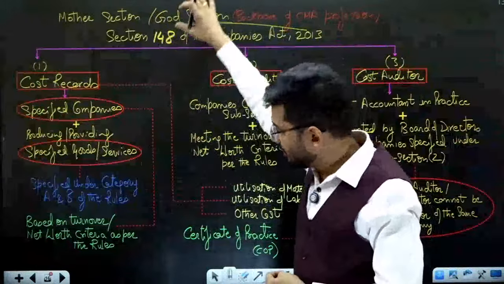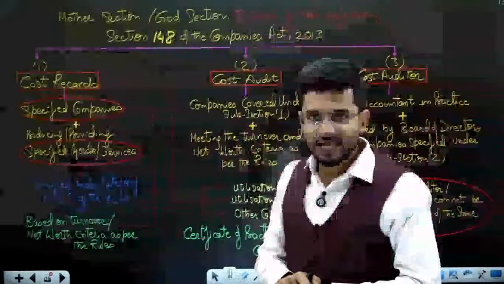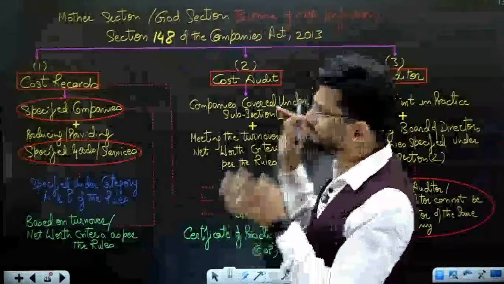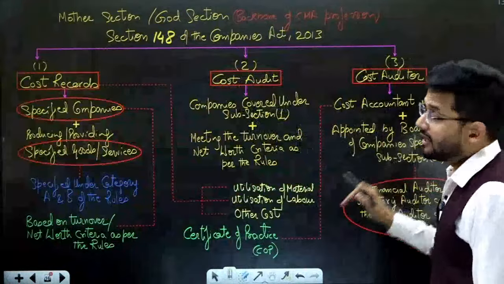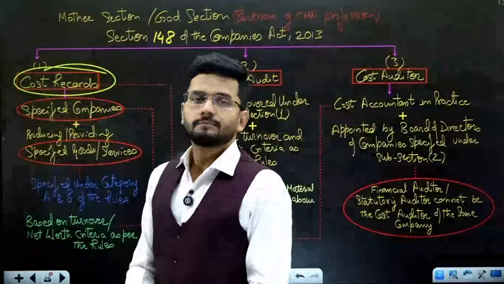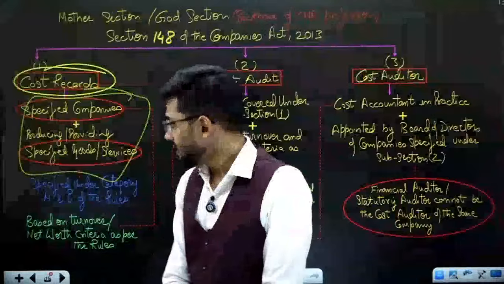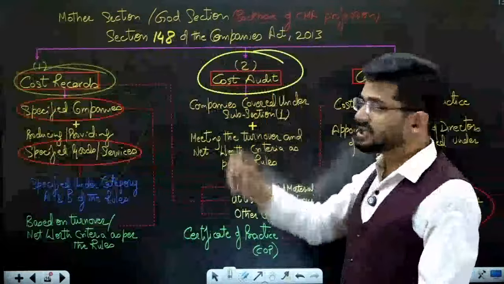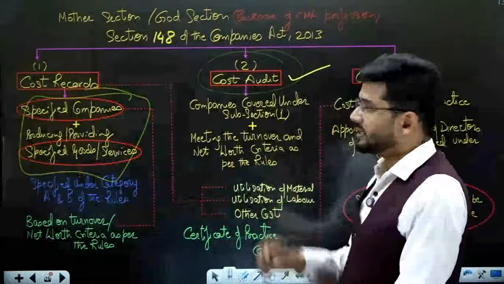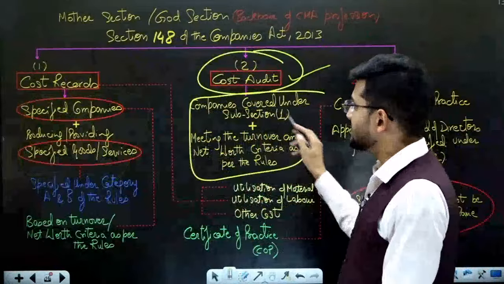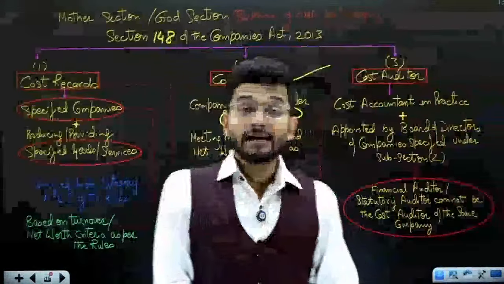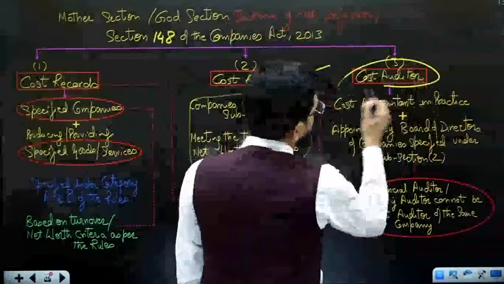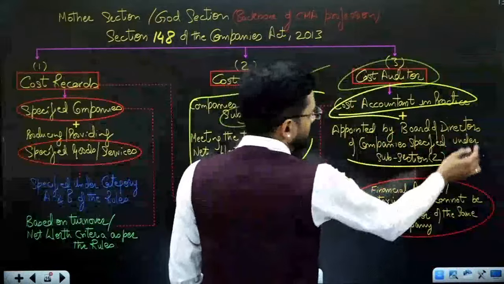In the next chapter, we are going to study these three sections in great detail. Over here, we are going to just briefly see what 148(1), 148(2) and 148(3) mean. 148(1) relates to cost records. You need to prepare cost records of a particular company if these conditions are satisfied. Then we have subsection 2, cost audit. You are required to conduct cost audit of a particular company if these conditions are satisfied, that is, you are covered in subsection 1 and you are meeting the threshold criteria. And subsection 3 is related to the cost auditor: who can be a cost auditor and who can appoint the cost auditor.